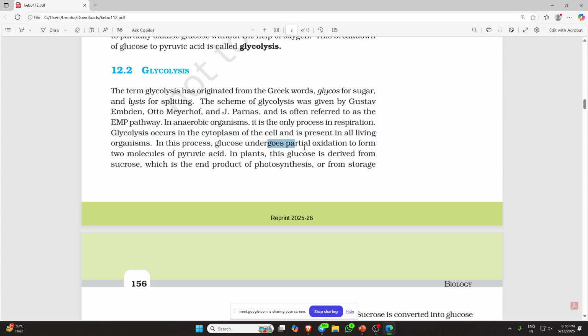In this process, glucose undergoes partial oxidation. Glucose, a 6-carbon compound, forms a 3-carbon compound, that is pyruvic acid. This glucose is derived from sucrose. So you may ask, sir, how is this sucrose divided into glucose?